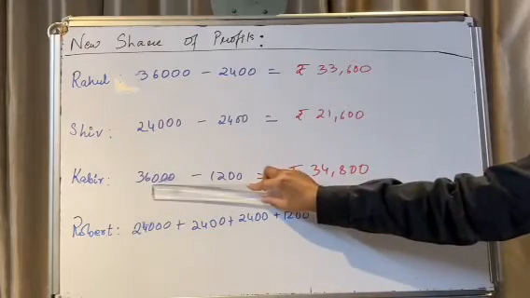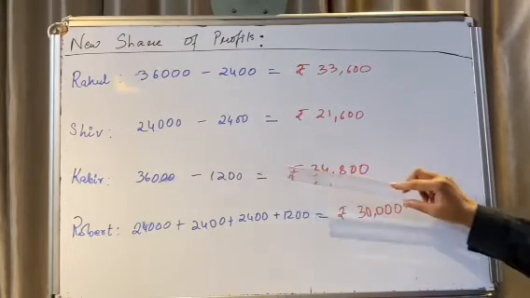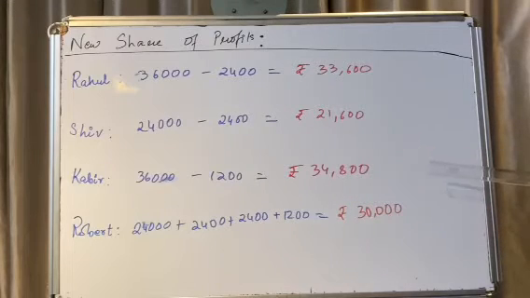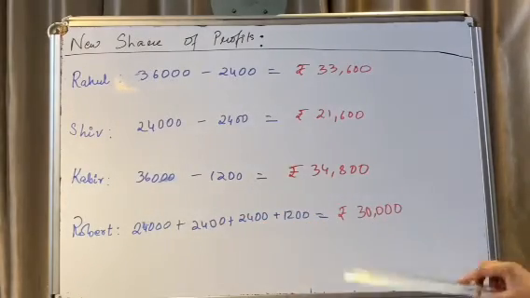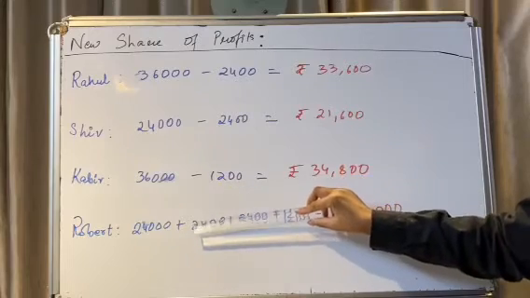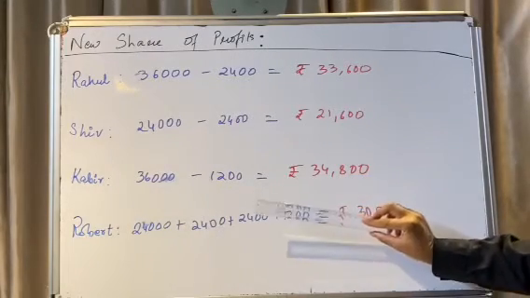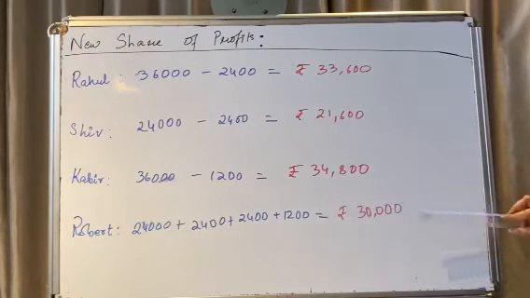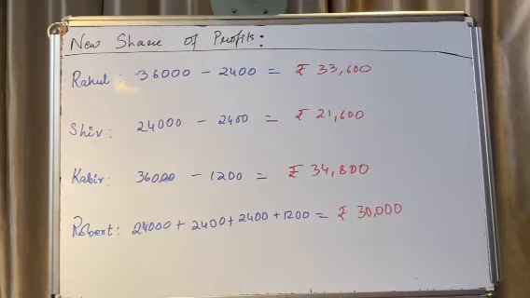Kabir's actual share was 36,000 and he's giving up 1,200, so 36,000 minus 1,200, which is 34,800. And 24,000 was Robert's actual share, and he's going to get all of this from Rahul, Shiv and Kabir. So 24,000 plus 2,400 plus 2,400 plus 1,200, which is equal to his minimum guaranteed profit.